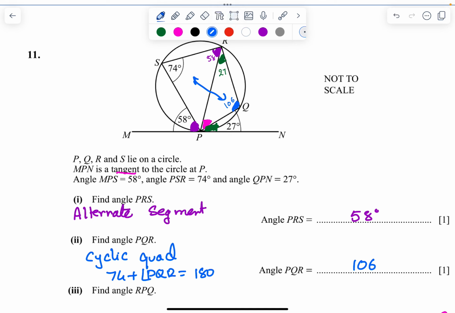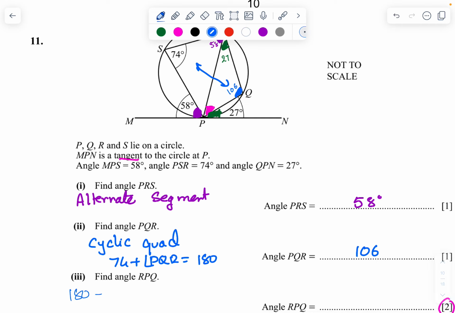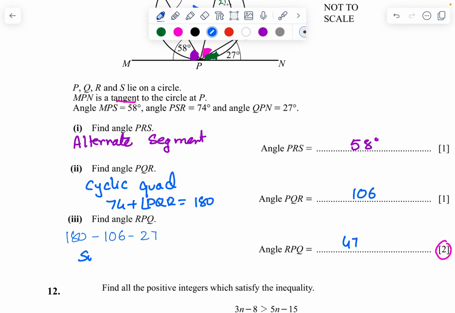We know that the sum of all angles in a triangle is 180 degrees. So I can subtract: 180 minus 106 minus 27. That's going to give me the answer as 47 degrees, because the sum of all angles in a triangle is 180 degrees.